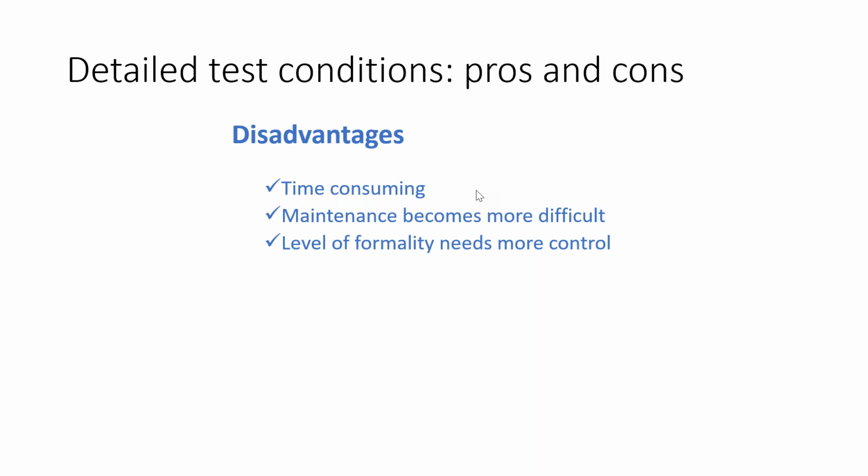In agile projects, when we work in two week, three week sprints, time is the issue. So this is a very time consuming activity. Again, maintenance becomes more difficult. So if you make very detailed documents and something changes, now these documents also have to change. So that is another disadvantage. And again, level of formality needs more control. So you have to really monitor and control very carefully. So again, in agile, you don't have such a situation, so there can be disadvantages.